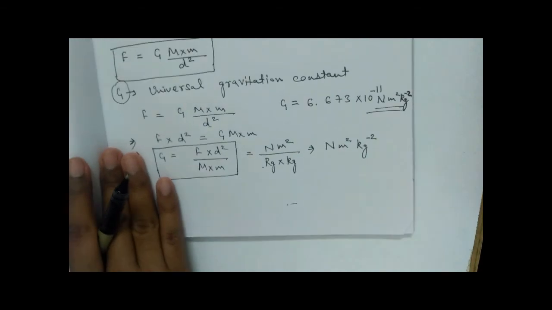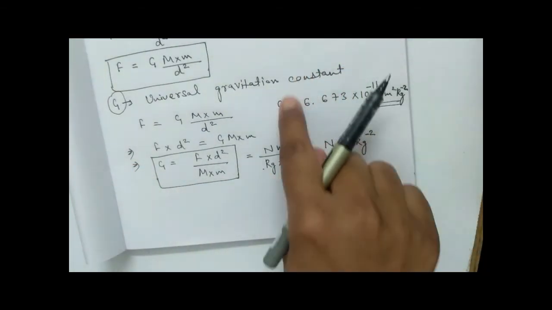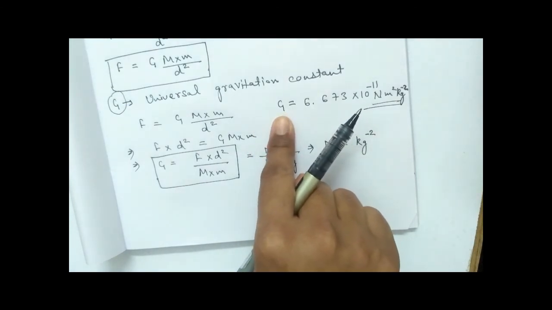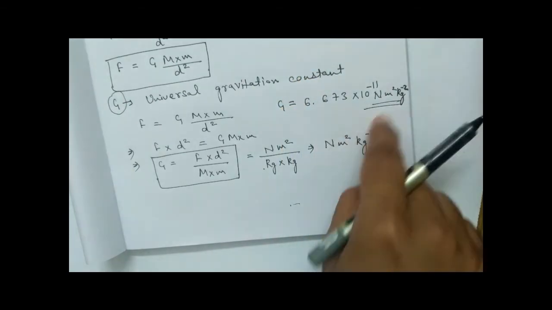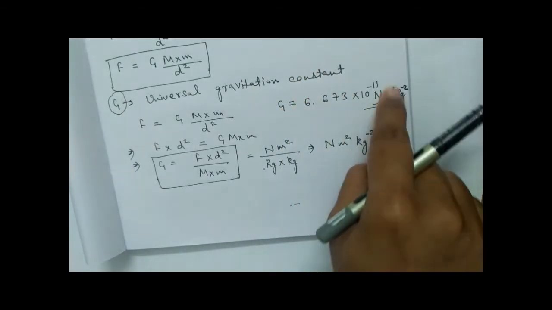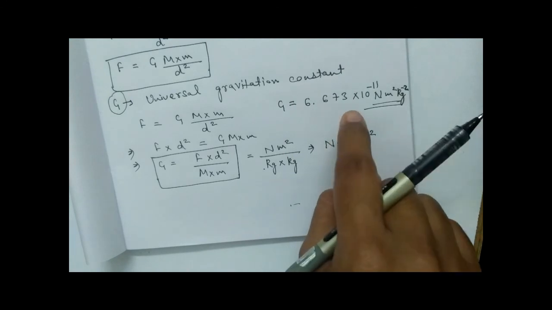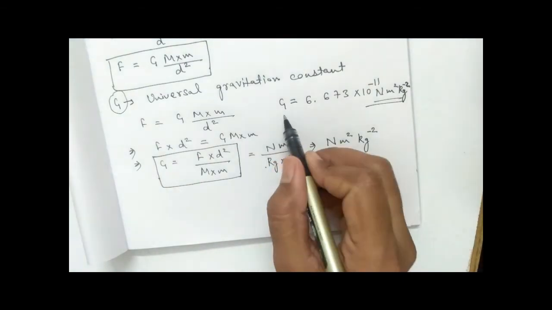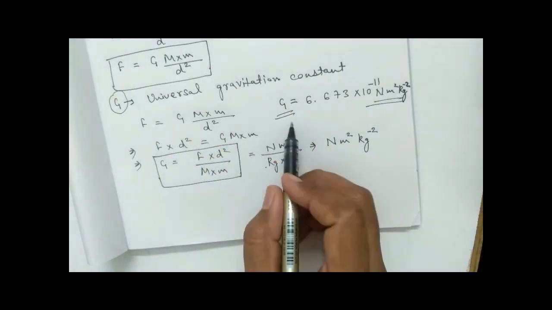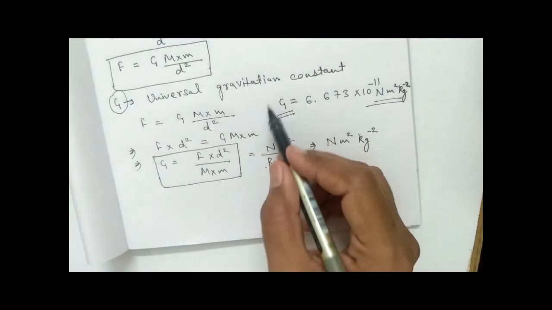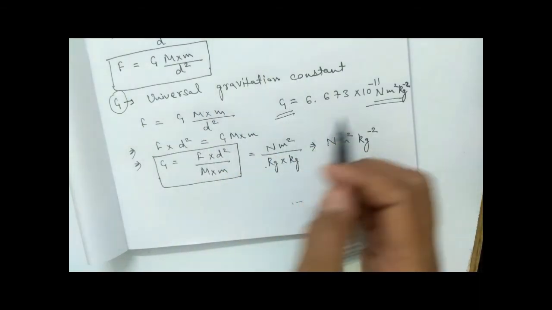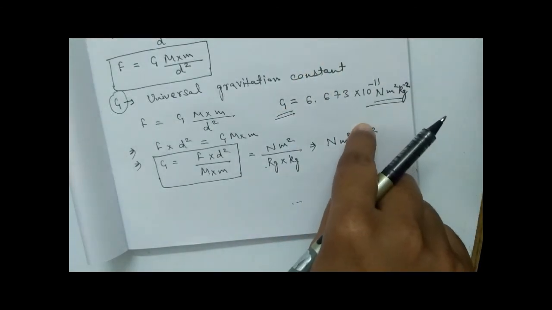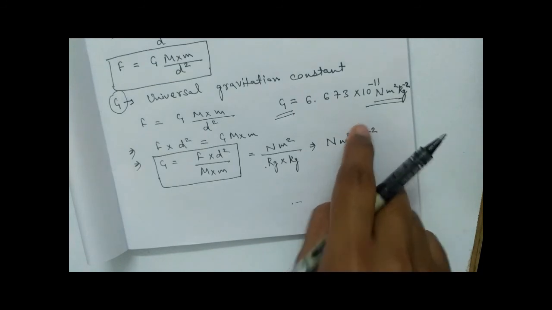Now, as we are seeing, this universal gravitational constant has a very small value. Since it has a very small value, gravitational forces are the weakest force in nature. This constant is showing us the gravitational constant value, and since it is very small, gravitational forces are the weakest force.